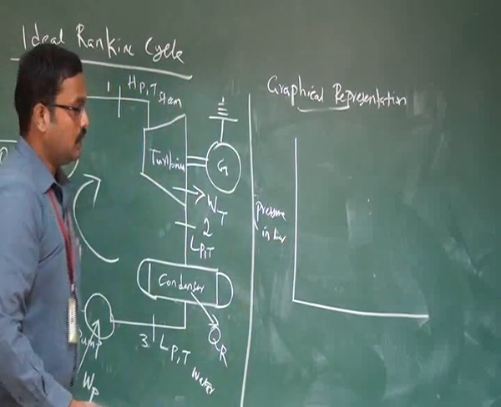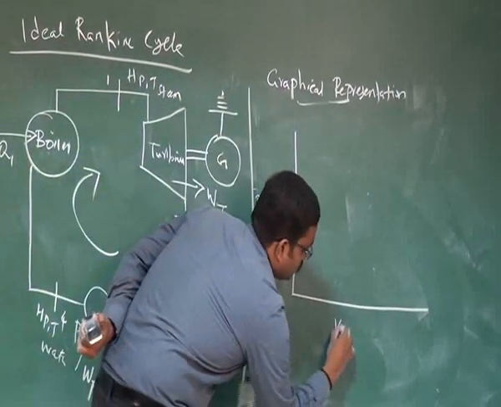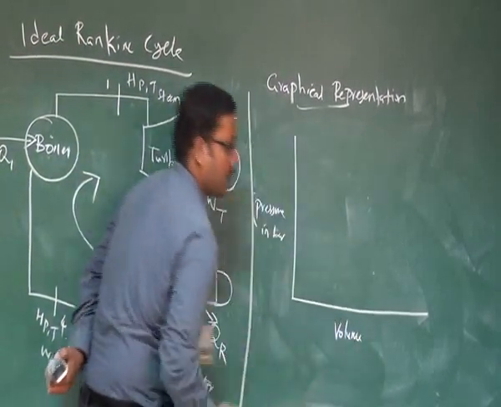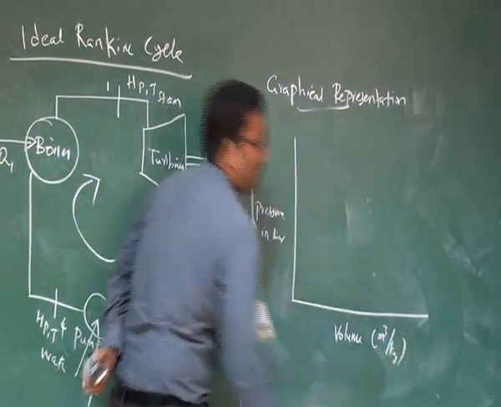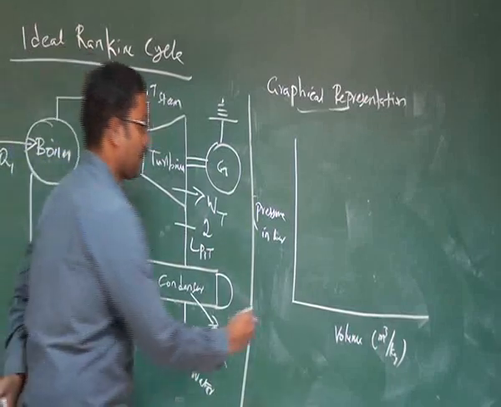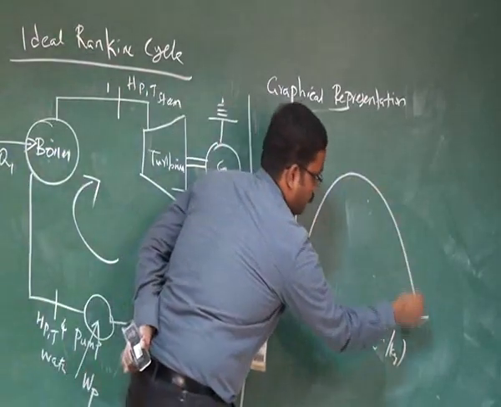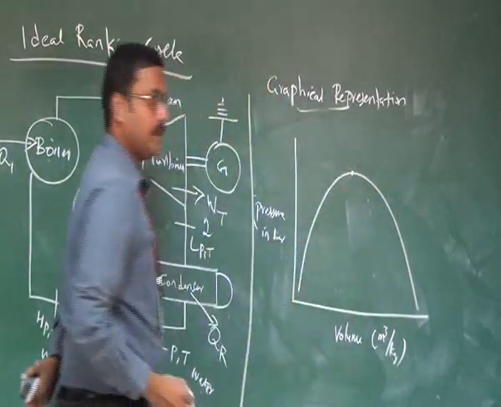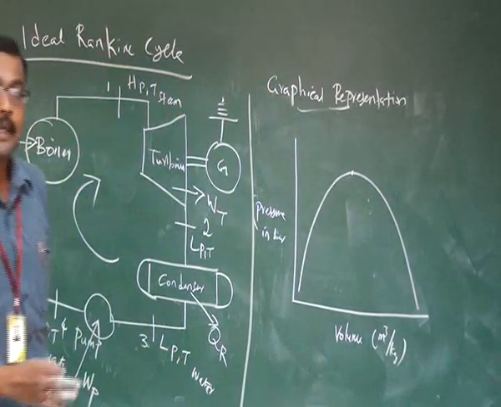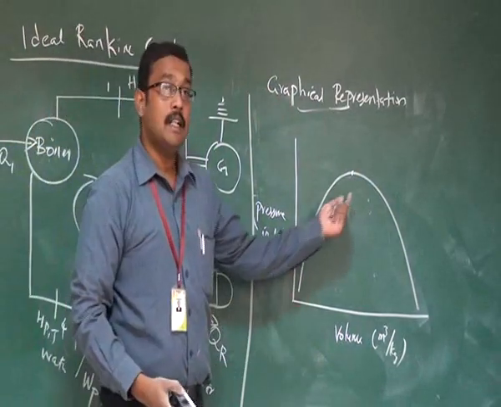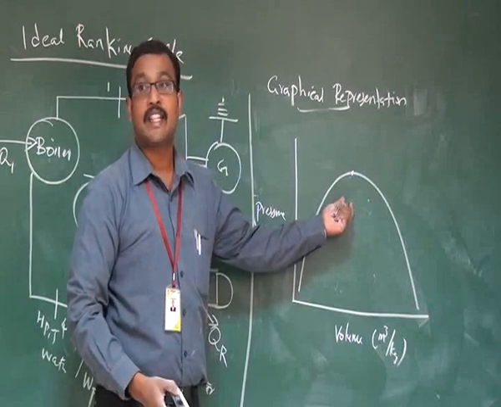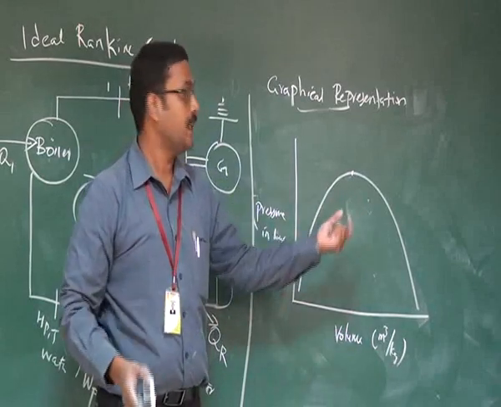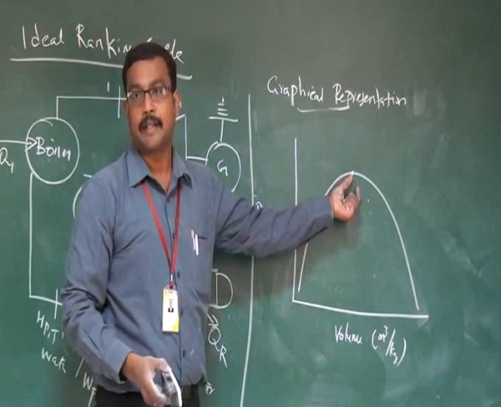The unit of pressure is bar, and for volume, if it's a specific volume, it's meter cube per kg. Here also we have the same dome. This is the critical point. The critical point means here the density of liquid and vapor is equal. That means we cannot distinguish liquid and vapor at the critical point.